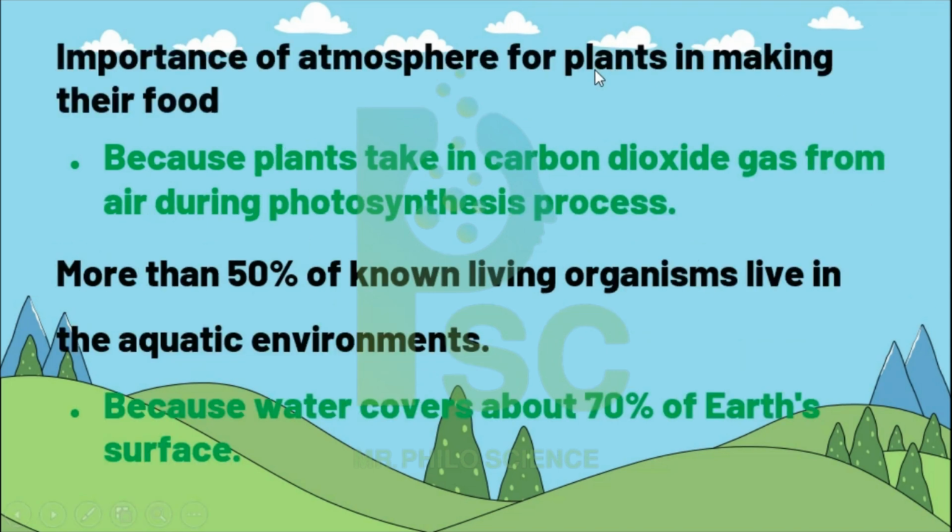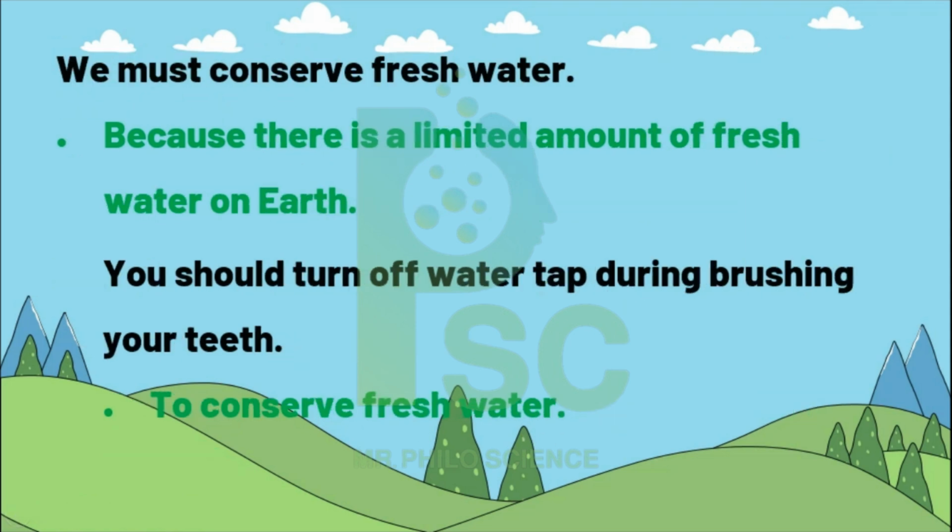The atmosphere is important for plants in making their food because plants take in carbon dioxide gas from the air during the photosynthesis process. More than 50% of living organisms live in the aquatic environment because water covers about 70% of the Earth's surface.